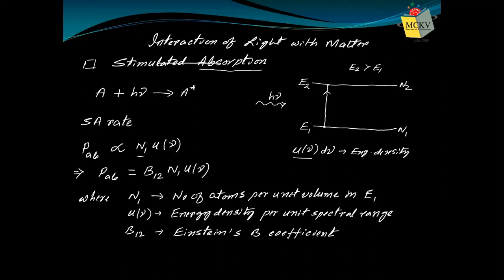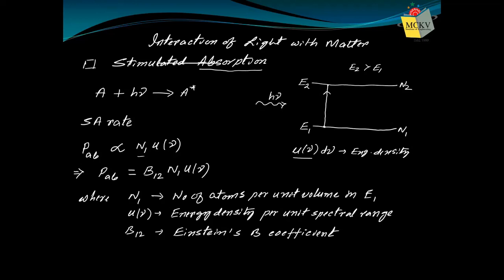Why? Because if the photons are more energetic, then it is possible that more atoms can be excited. So this absorption rate depends on these two quantities. It is proportional to these two quantities. That means if the number is increased, the absorption rate will increase. If a more energetic photon is incident, the absorption rate will increase. Therefore, to write the mathematical equality, I require a proportionality constant. That proportionality constant is B12.